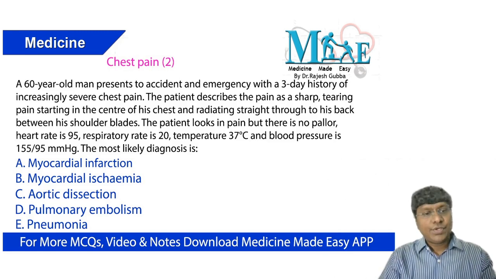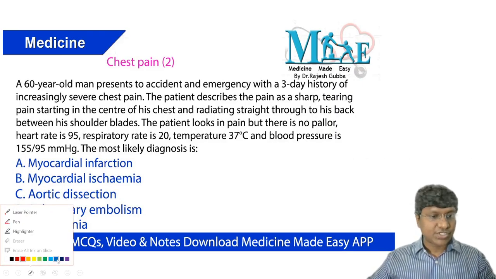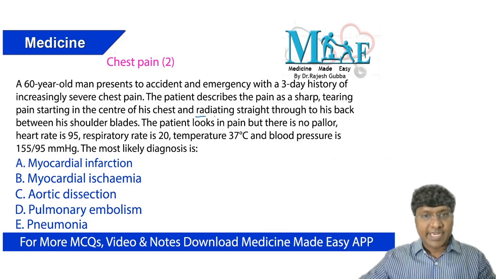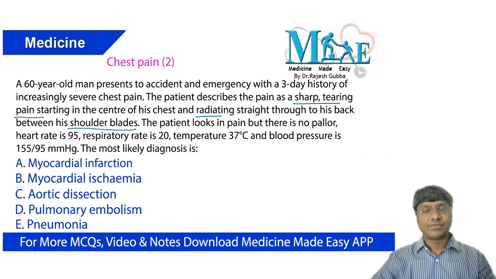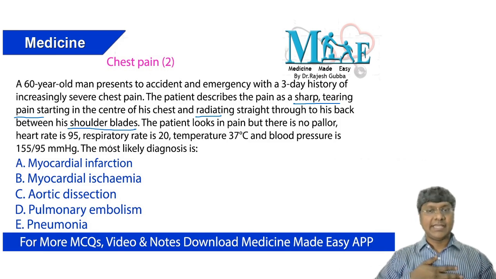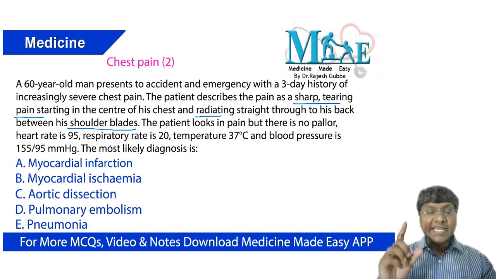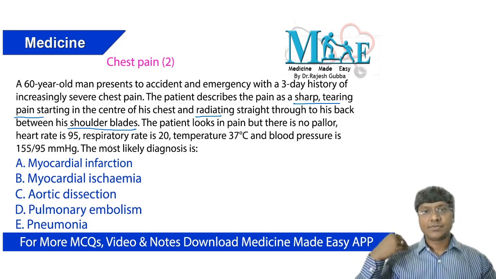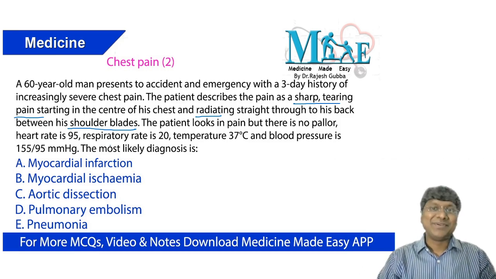Now, just take the character of this particular pain. It is radiating, sharp, tearing pain, and it is radiating between the shoulder blades. That means the pain has started anteriorly and radiated posteriorly. First of all, you should imagine a structure which starts anteriorly and then progresses posteriorly. So what is that structure that should come to your mind? That is nothing but your aorta.